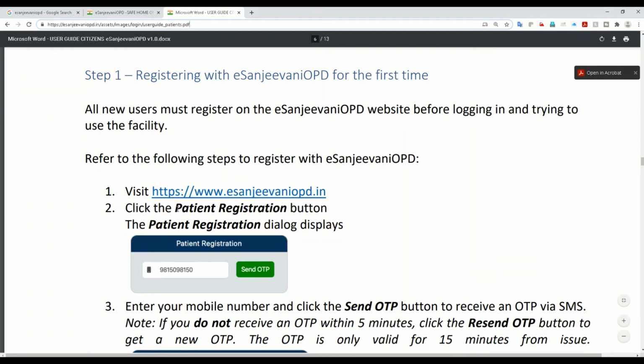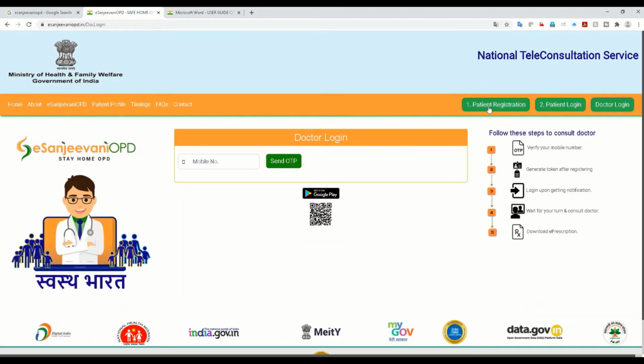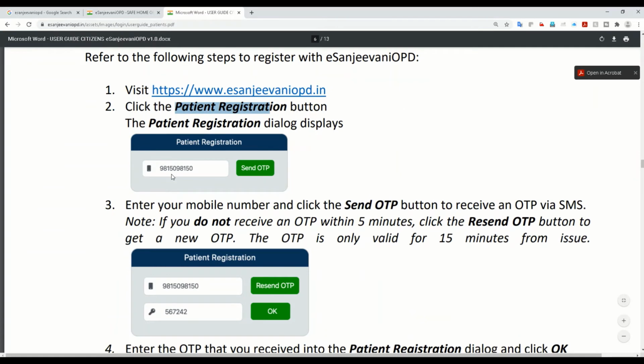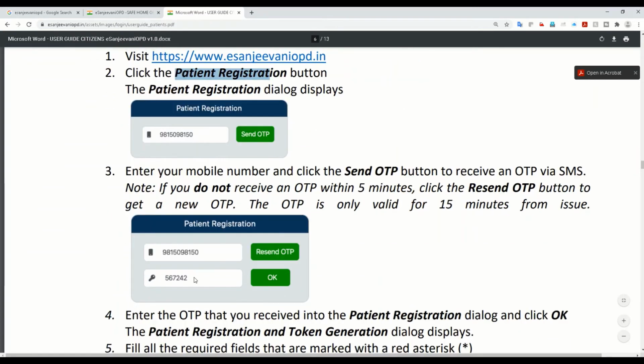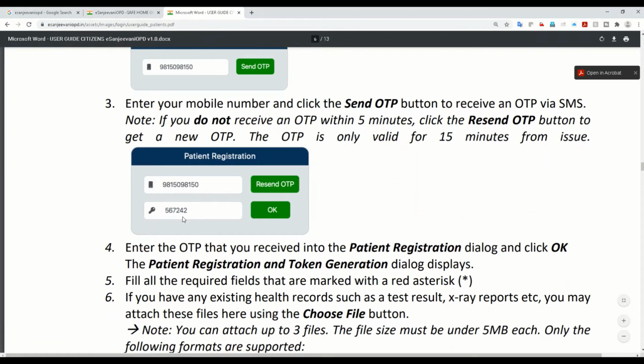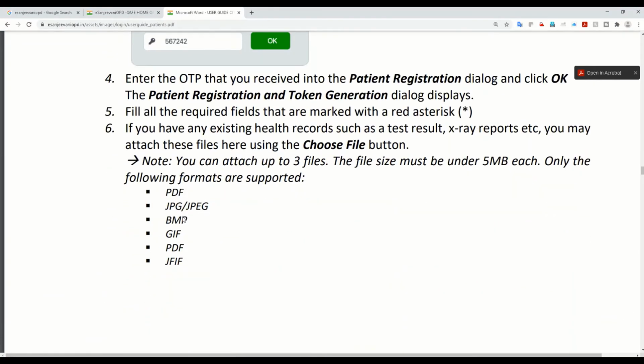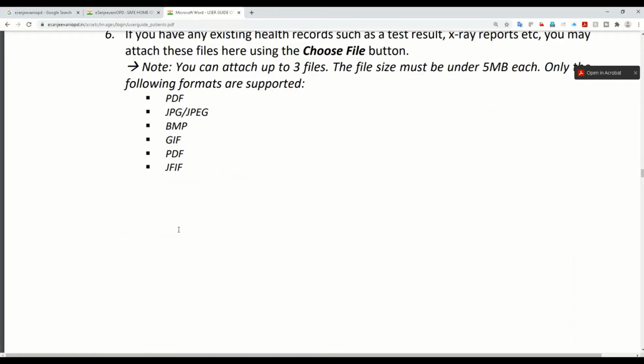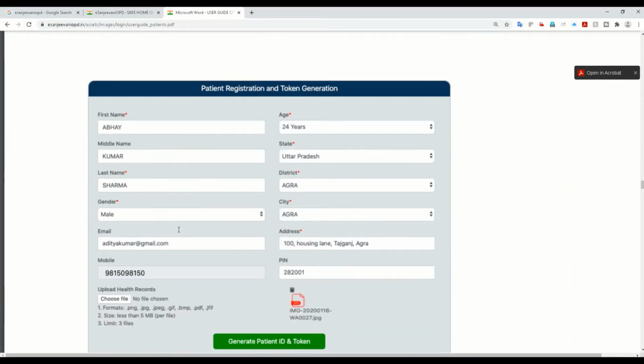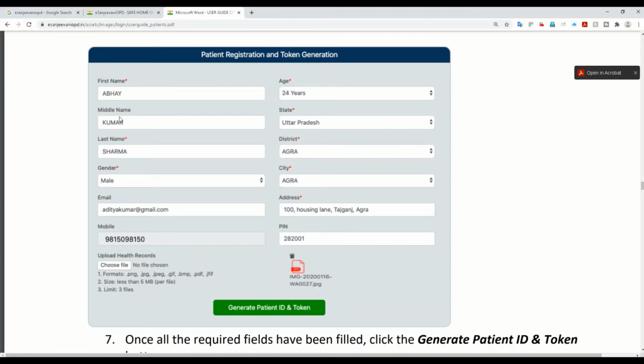So go here, select the patient registration. As I said, this is the patient registration. Select it. You enter a valid mobile number, you get an OTP to your mobile number. Enter the OTP, and once you enter it, you are taken to the registration section here. Here is the page.